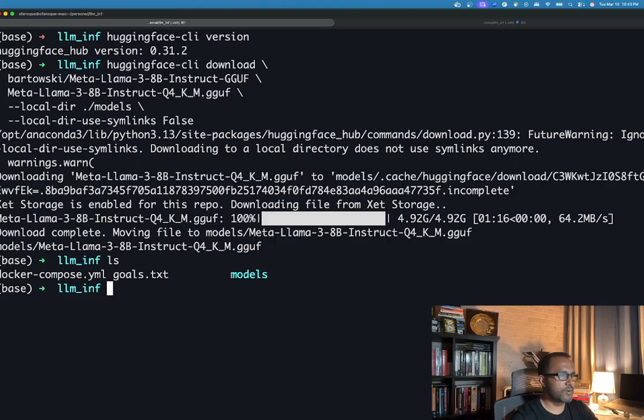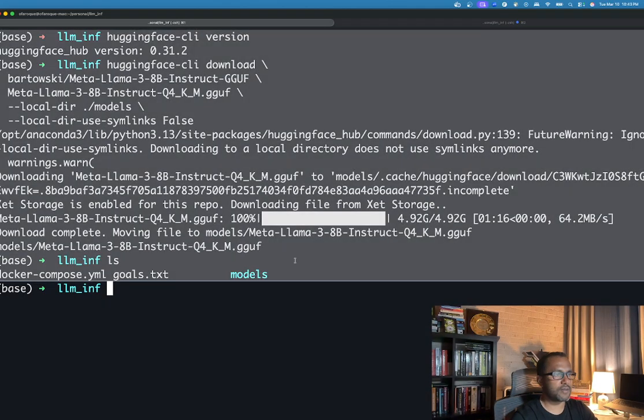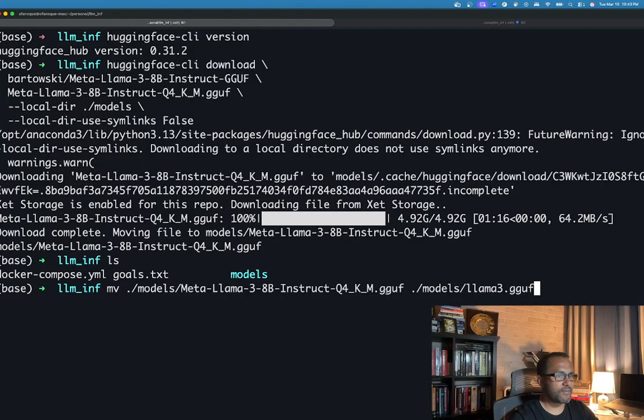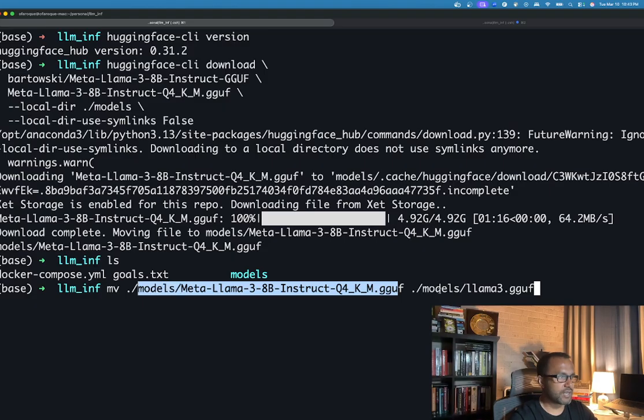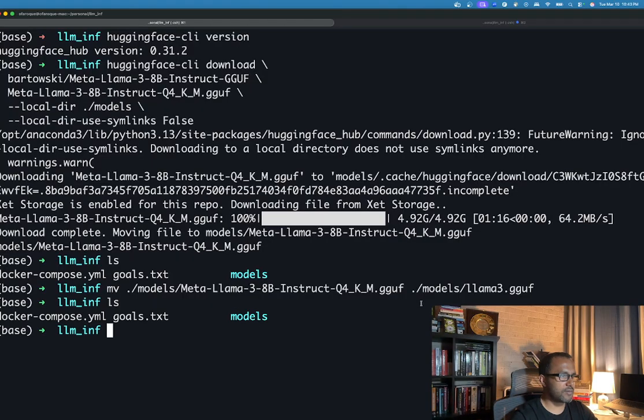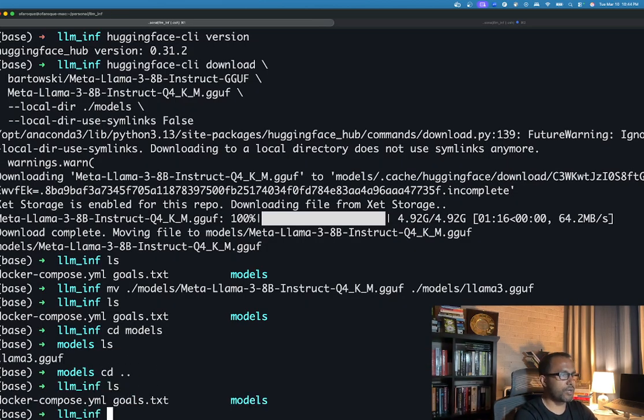See that it is a model folder, and inside it there is a gigantic model. So we need to make it a little simpler. We'll use a move command. Inside the model folder there is a GGUF format file. We are just moving it into the current directory, and naming it llama 3. If you run it now, you see there is a model file. If you go inside the models folder, you'll see that's the llama. So we are going to take this model file and volume mount it into our container, right?